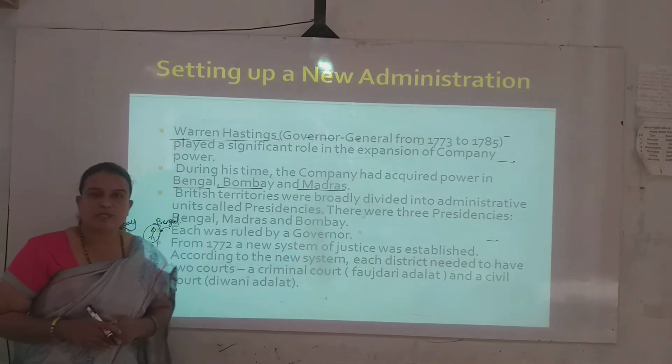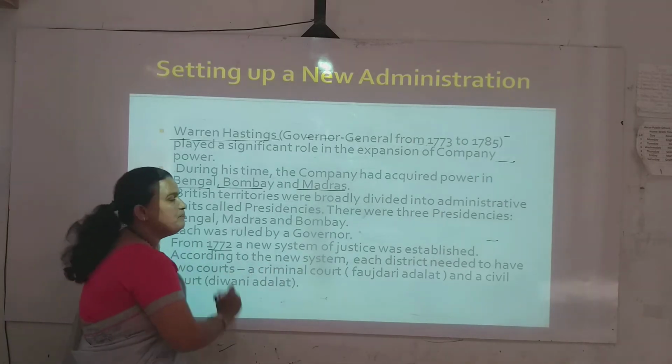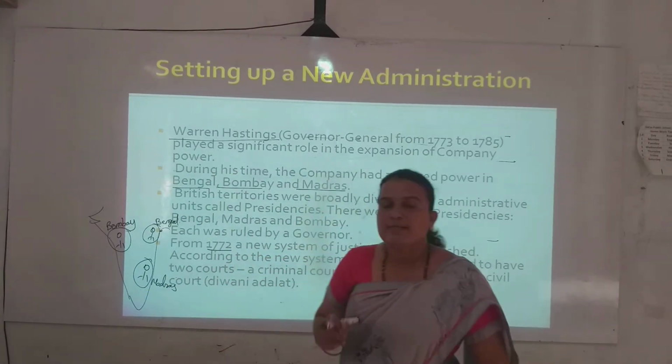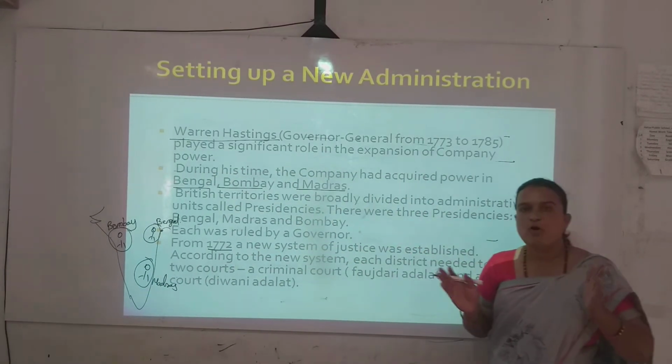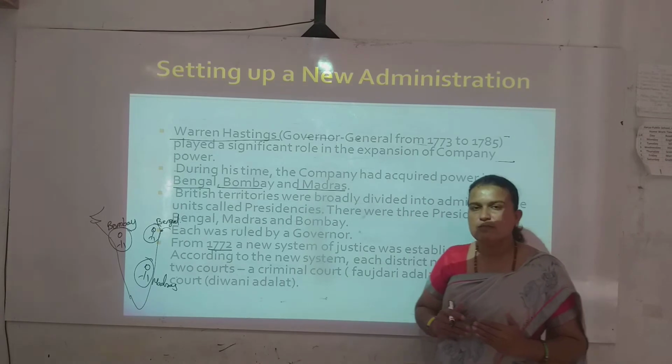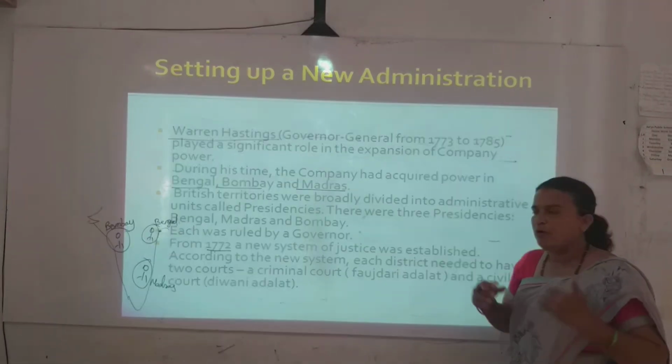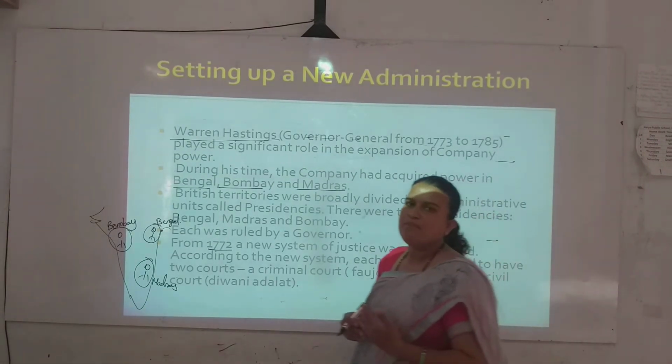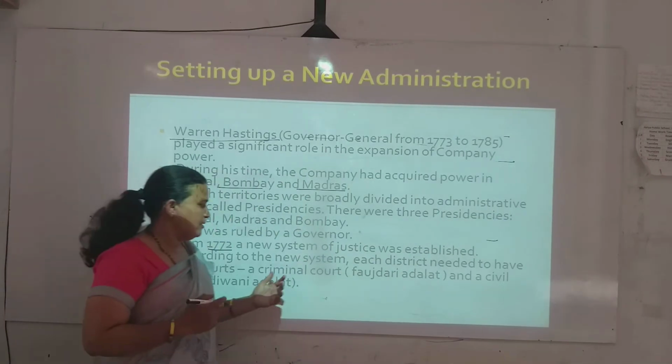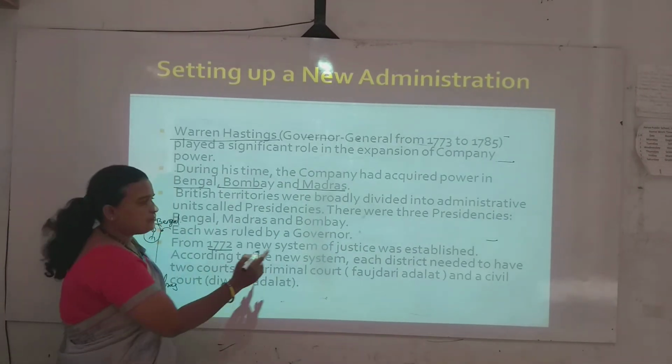A new system of justice was established. Very important year: the British established a new system of justice which is still prevalent. Which system of justice did they introduce to the Indian states?